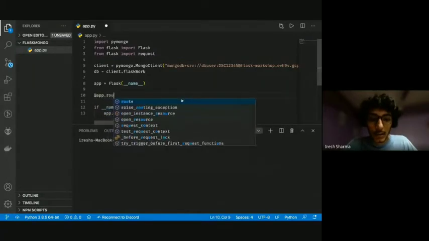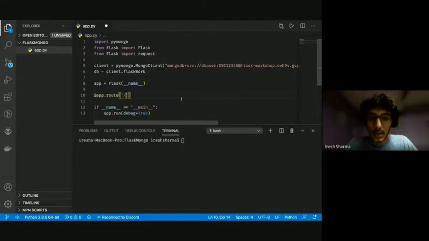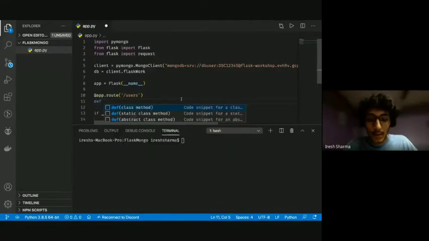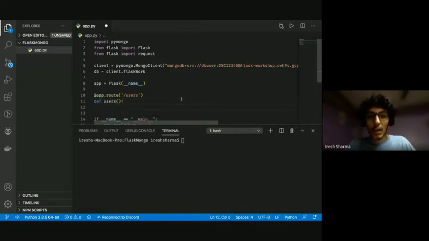Okay, so app.route hash users and def, let's name it users. Okay, so as you notice, I imported something called requests. I did that so that I can check what kind of request is coming in.